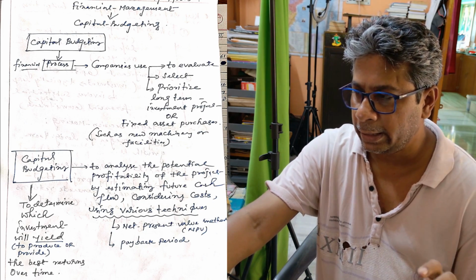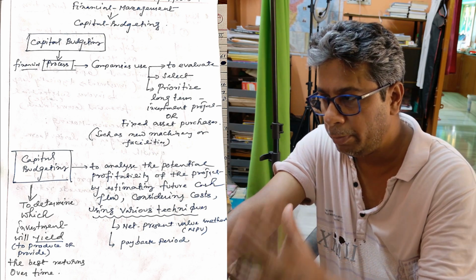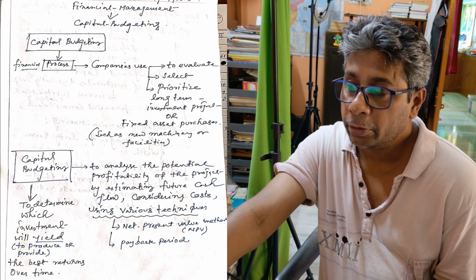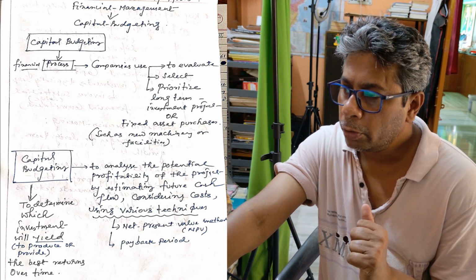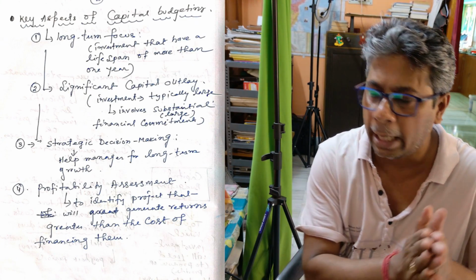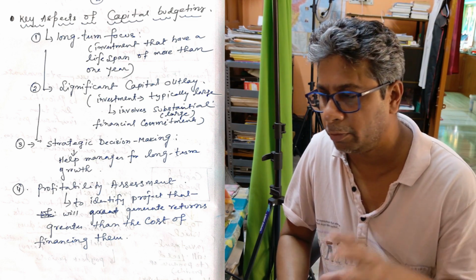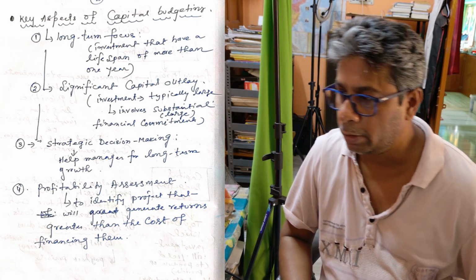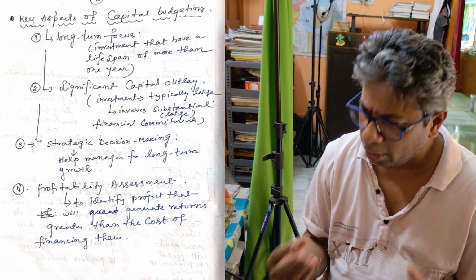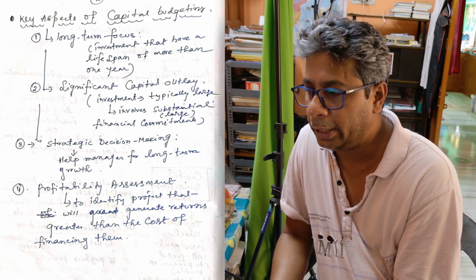For capital budgeting, there are many techniques that are used. Number one, net present value method, NPV, and payback period. These are some of the famous techniques. The key aspect of capital budgeting is a long-term focus: an investment that has a lifespan of more than 2 years, 3 years, 5 years. Significant capital outlay: the investment is typically large and involves a substantial financial commitment. In that case, capital budgeting is used.